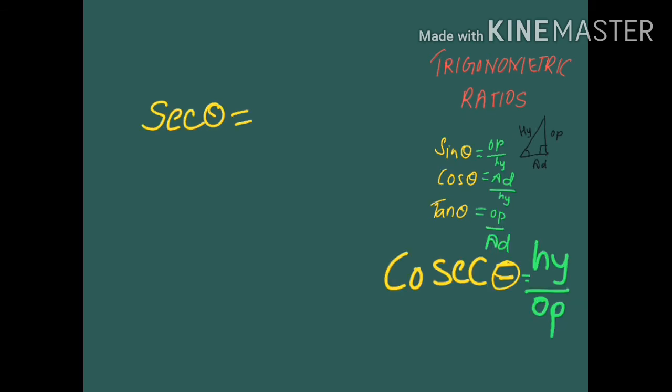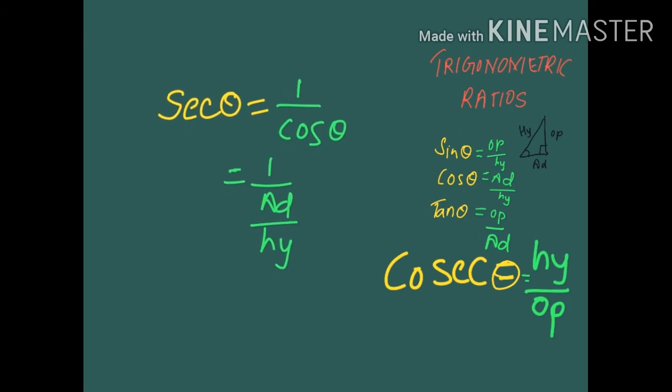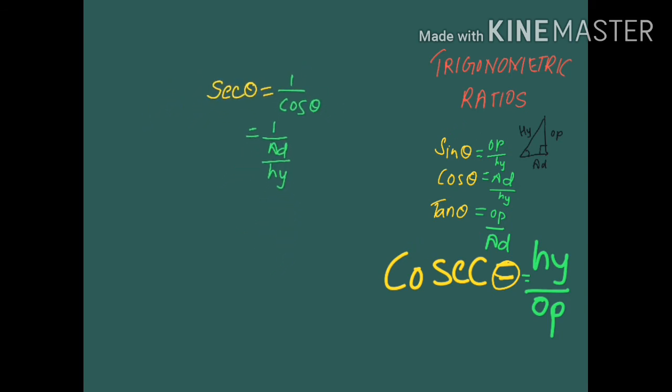As sec theta is related to cos theta, sec theta equals 1 by cos theta. And as cos theta is equal to adjacent by hypotenuse, 1 by adjacent by hypotenuse will be equal to hypotenuse by adjacent.